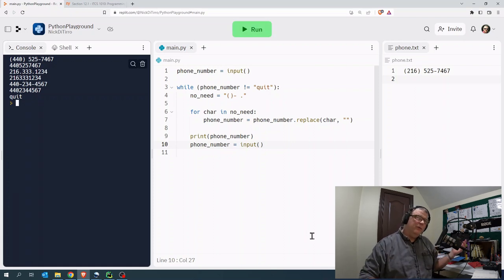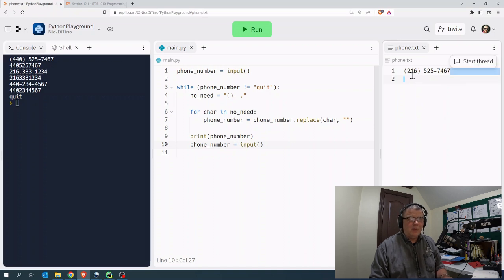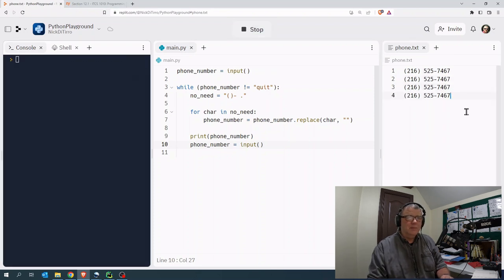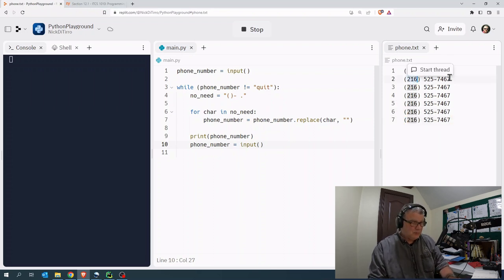How about if you watched my really quick auto grader? I don't want to sit here as a human being and type all these phone numbers. Why don't I redirect? Why don't I create a whole bunch of phone numbers in this file here? And you know what I'm going to do? I'm going to do a whole bunch of copy and paste. And I can change these around.